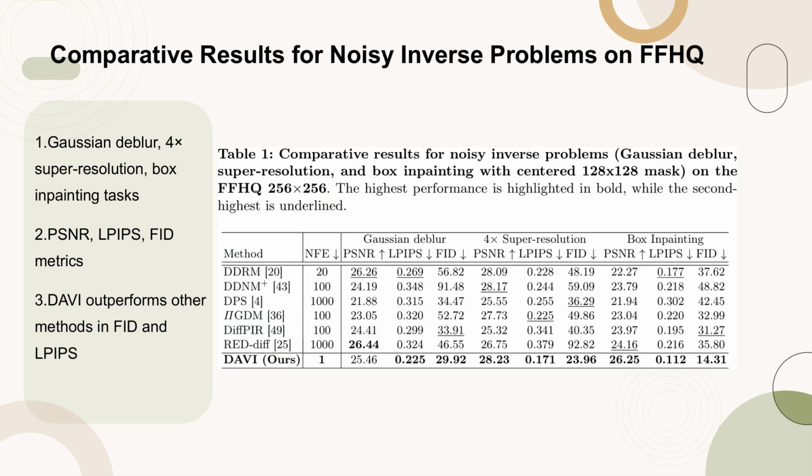Table 1 presents comparative results for solving noisy inverse problems, specifically focusing on Gaussian deblur, 4x super resolution, and box-in painting tasks on the FFHQ 256 by 256 dataset. The table highlights the performance metrics including peak signal-to-noise ratio, PSNR, learned perceptual image patch similarity, LPIPS, and Fréchet inception distance, FID. The results indicate that the proposed method DAVI significantly outperforms other state-of-the-art methods in terms of FID and LPIPS scores, demonstrating its superior performance in image restoration tasks.